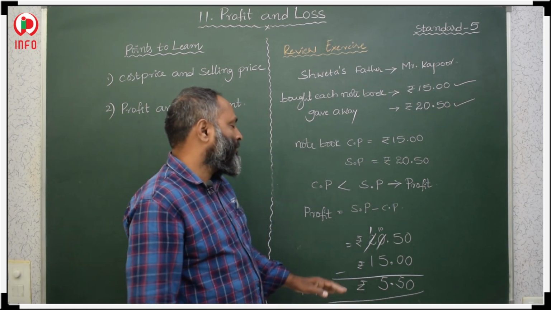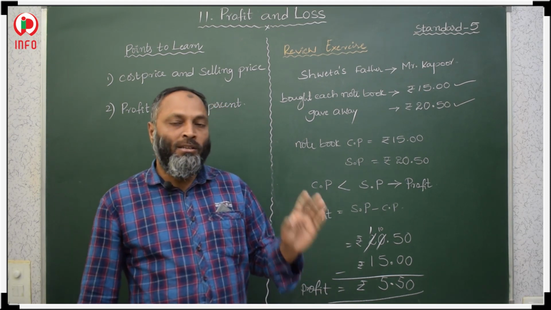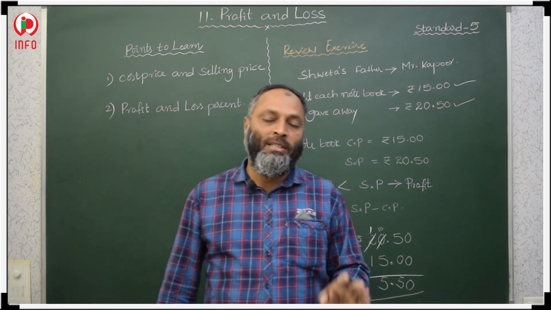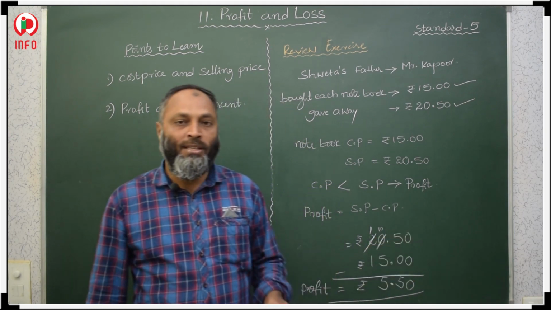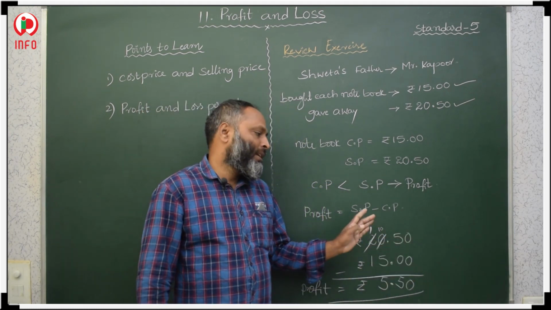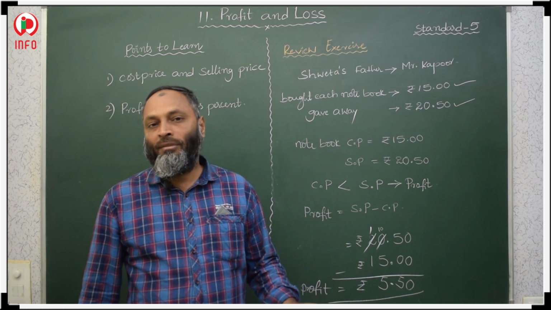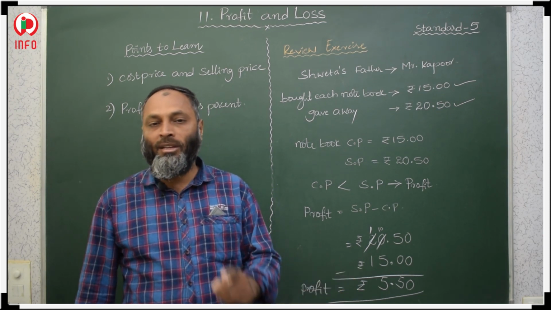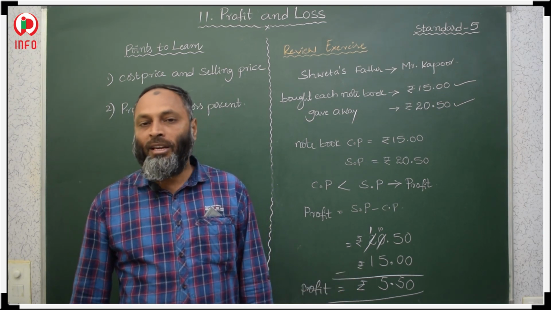Okay. How to find profit? First we should check what the cost price is and what the selling price is. If cost price is less than the selling price, then we will get profit. If cost price is greater than the selling price, then we will get loss. Okay.